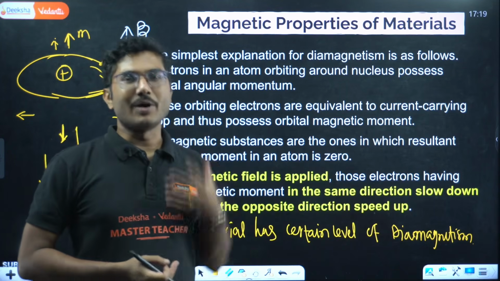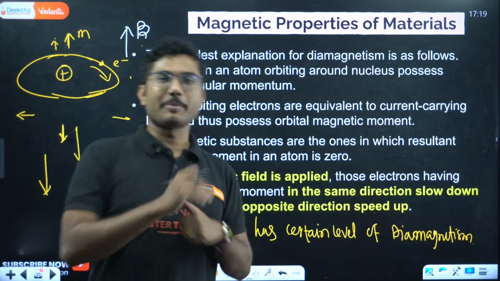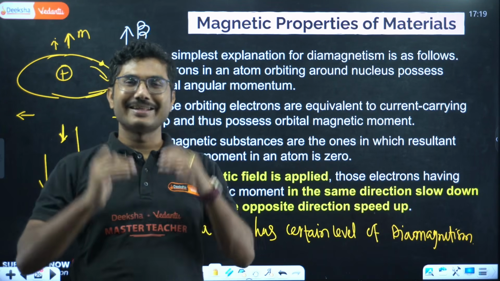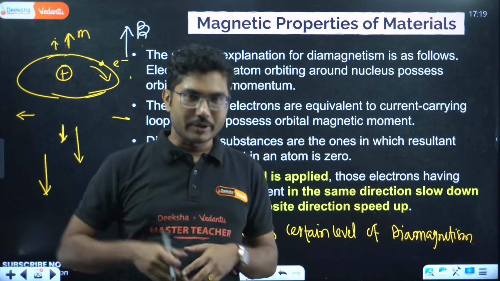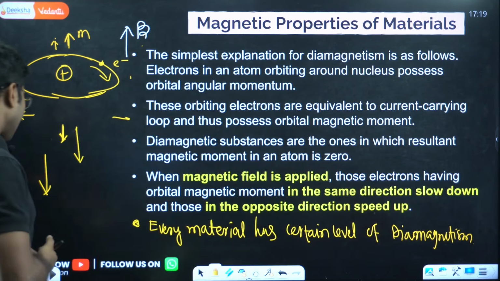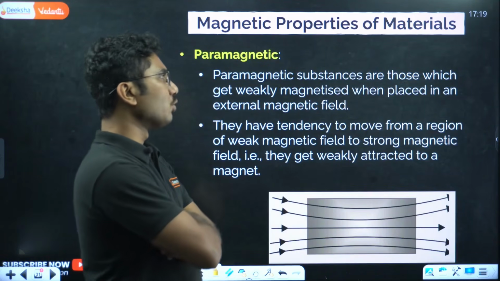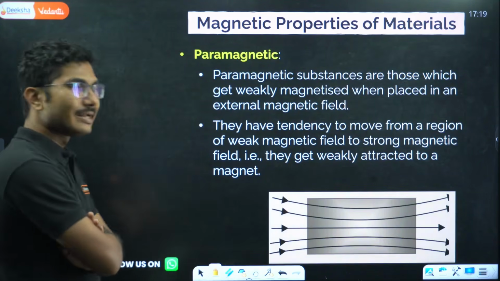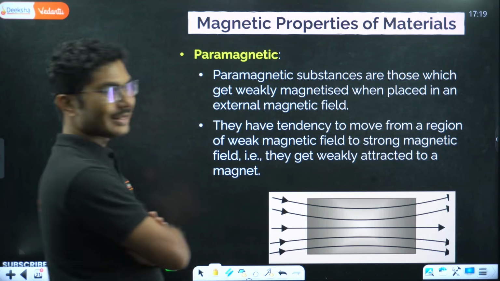Okay, so they want to repel the magnet, but in some cases some other properties come into the picture and dominate it, and we see paramagnetic and ferromagnetic. So let's start with the paramagnetic. Paramagnetic substances are those which get weakly magnetized when placed in an external magnetic field.